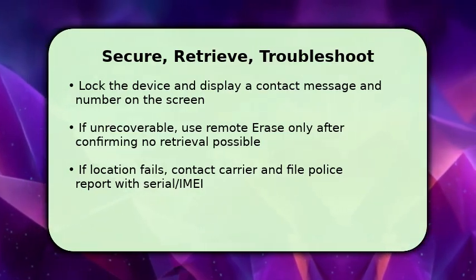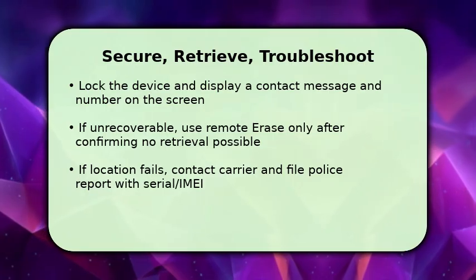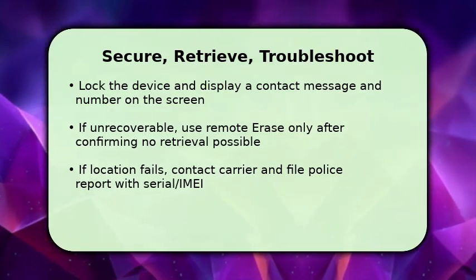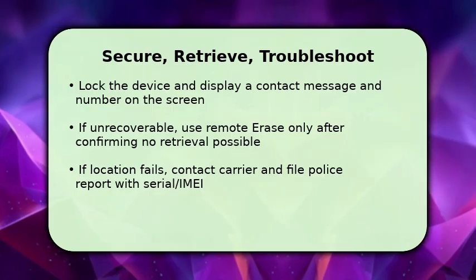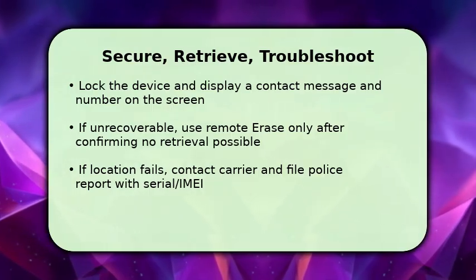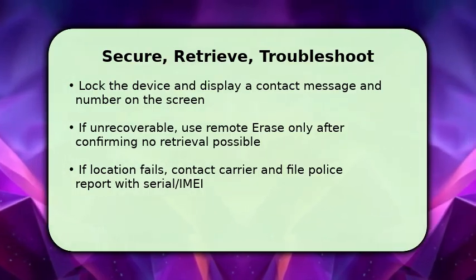find the device afterward. Troubleshooting tip: if the phone won't appear, check the account credentials, ensure location history was enabled, and have your carrier or police use the IMEI to assist.